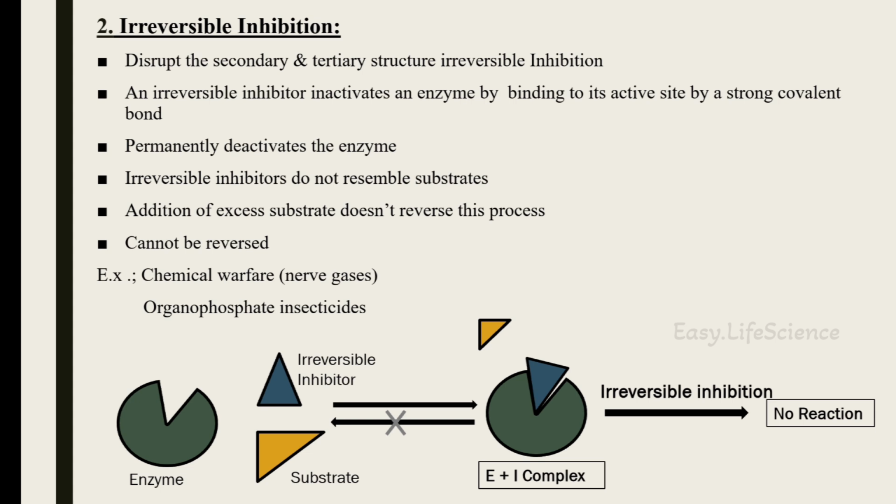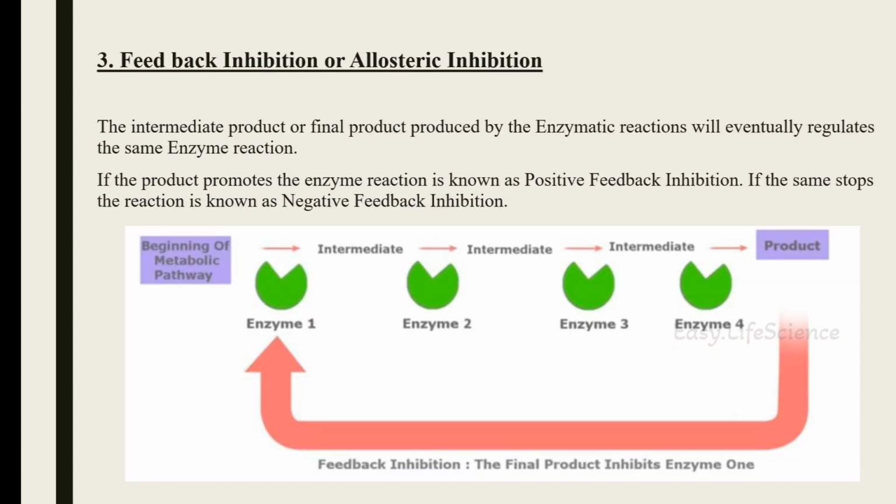Irreversible inhibitors do not resemble the substrates, as in the reversible type. Hence, the addition of excess substrate doesn't reverse this process. Examples: chemical warfare nerve gases and organophosphate insecticides.